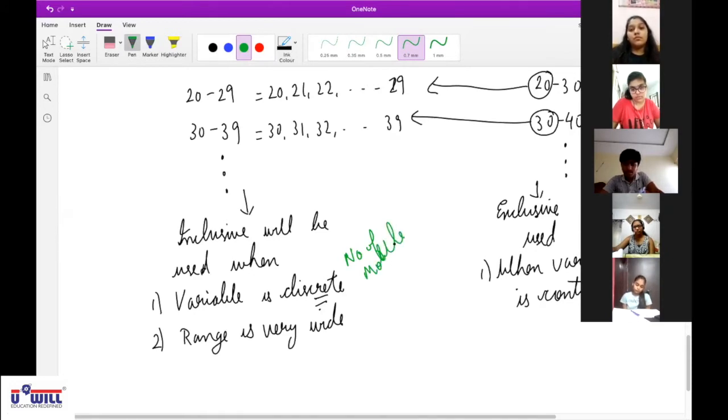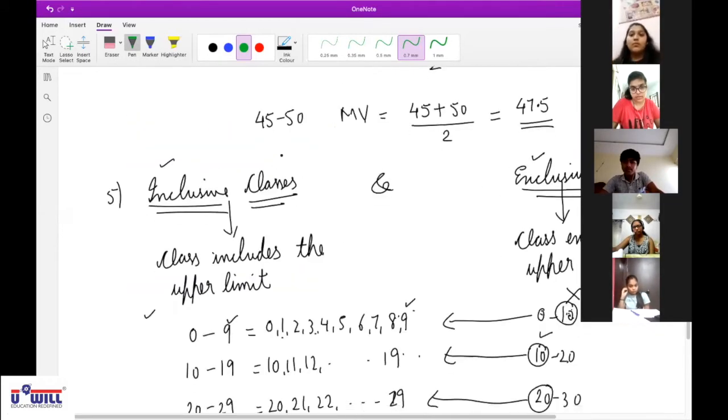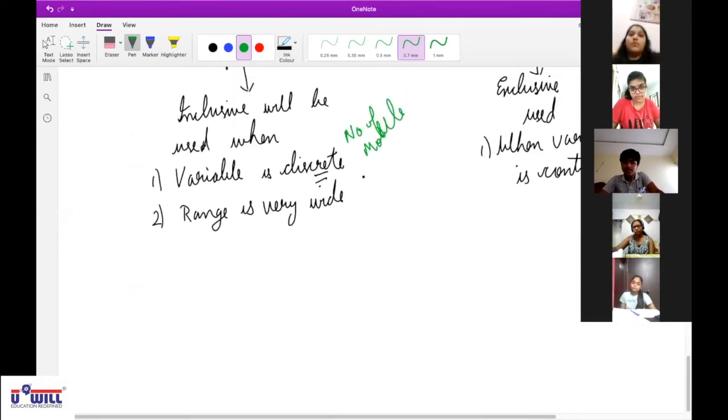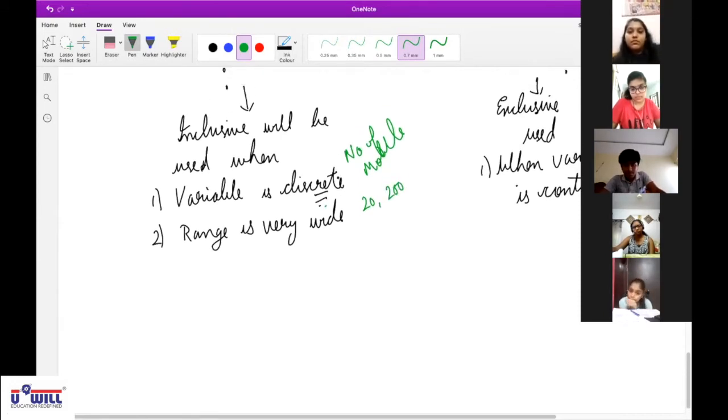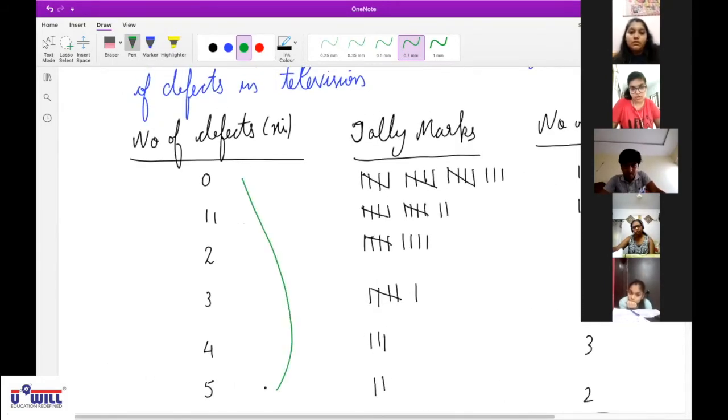Here we had minimum value 0 and maximum 5. Here the minimum value of number of mobiles produced is 20 and maximum is 200. Now the variable is discrete, but can we write it this way? No. Because then 20, 21, 22, 23, 24, 25 up till 200 will be too much.